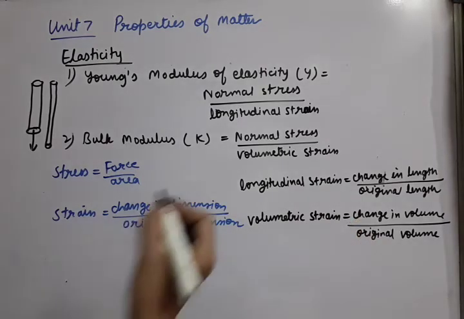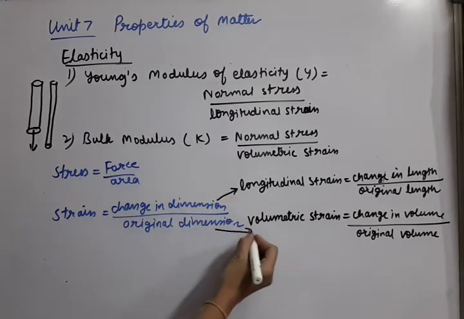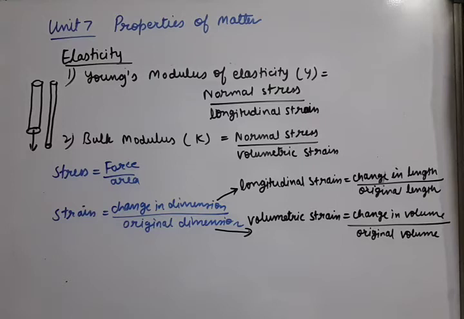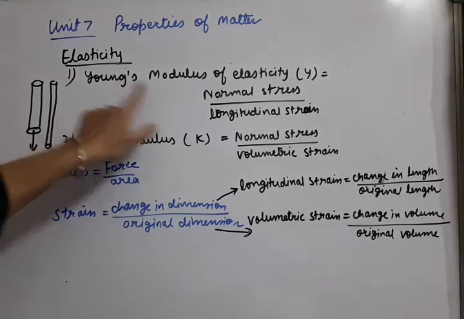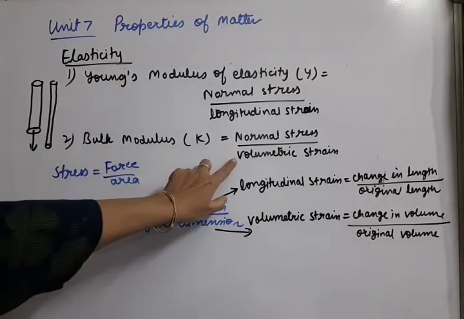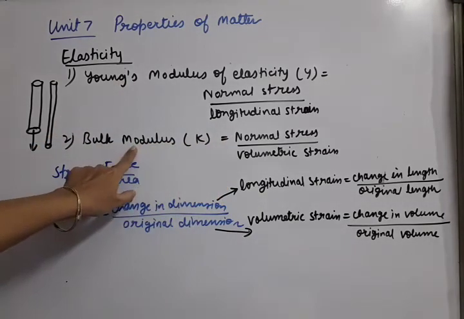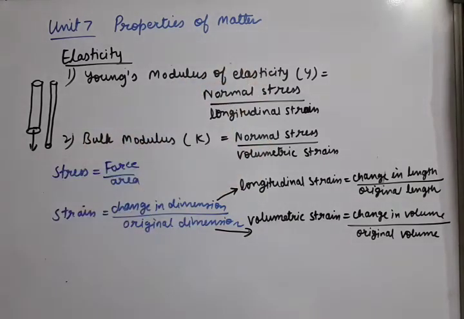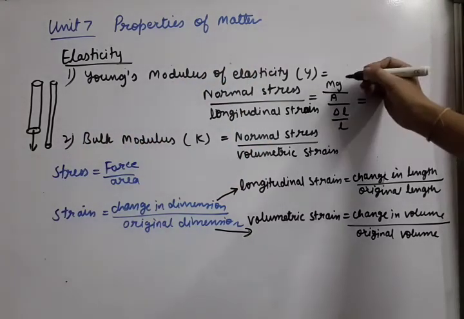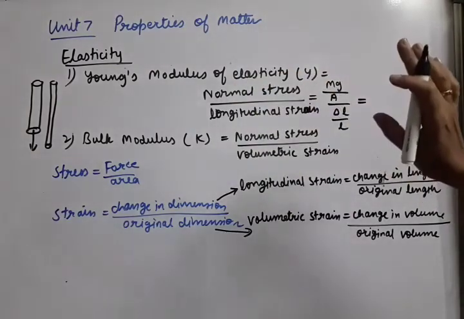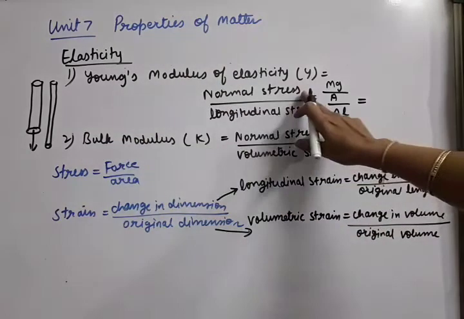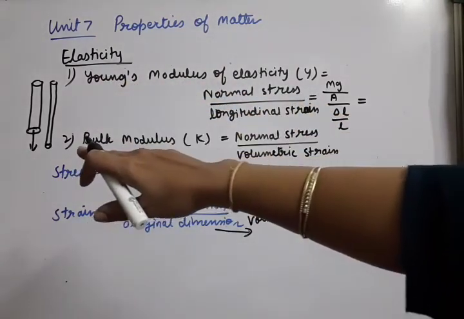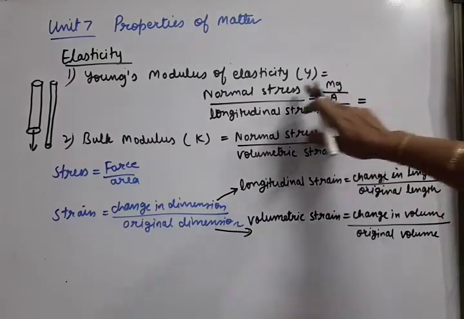Okay, so strain is of two types: longitudinal strain and volumetric strain. Normal stress divided by longitudinal strain is called Young's modulus, and normal stress upon volumetric strain is called the bulk modulus. Now let us write the formulas for both. The formula of Young's modulus, final formula. Let us take this wire example. Suppose we have loaded the wire with some force mg. So stress is what?